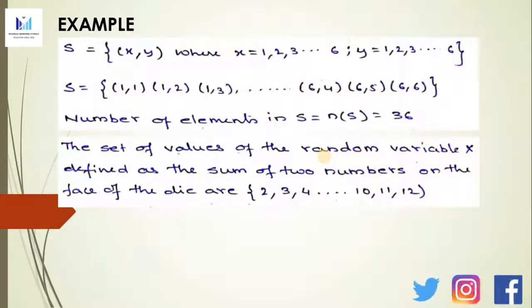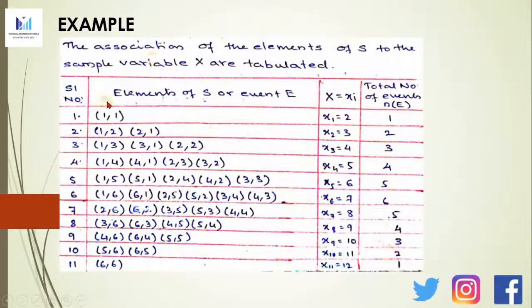So this association of the elements of S to the random variable X is tabulated as follows. First will be (1,1), that will be x1, we denote it as 2. Then (1,2) and (2,1), so x2, that will be 3. Then (1,3), (3,1) and (2,2), so this will be 4. Similarly, this will be 5: (1,4), (4,1), (2,3), (3,2). Then (1,5), (5,1), (2,4), (4,2) and (3,3), so this will be 6. So that is, when you add these, you should get these sum values.